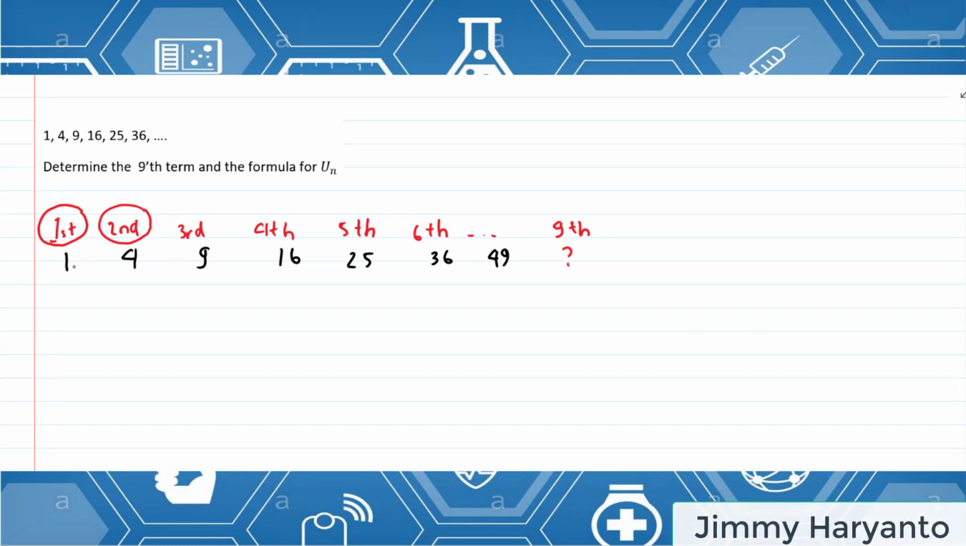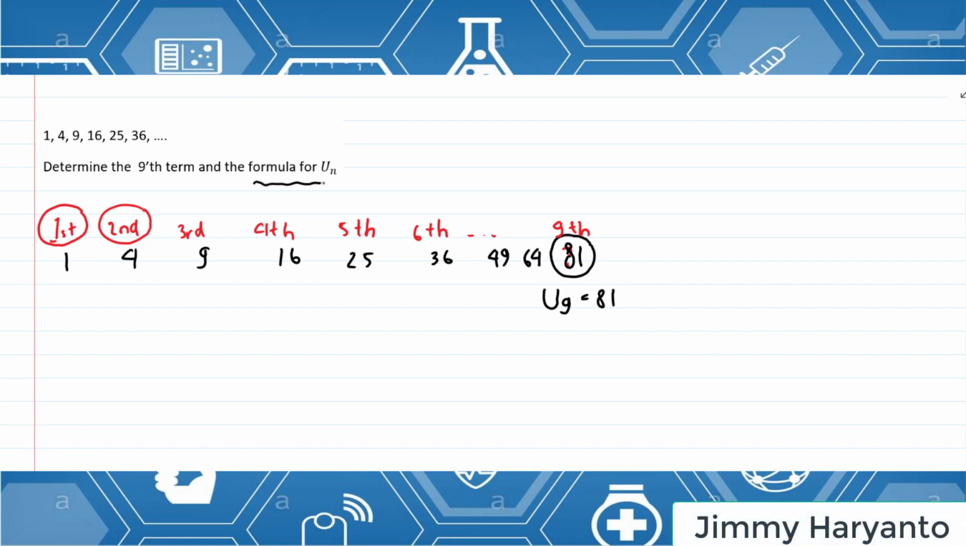I can say it's 1 square, 2 square is 4, 3 square is 9, 4 square 16, 5 square 25, 6 square 36, 7 square 49, right? And then 8 square 64, and then 9 square 81. So I can say the 9th term will be 81. Okay, do you get it? Yeah, I hope you get it.